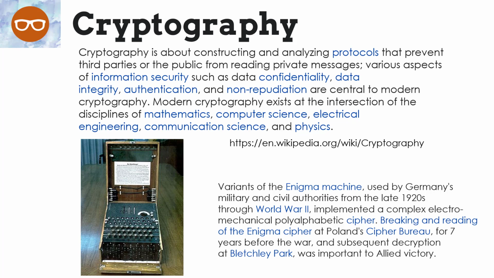Here's a picture of the Enigma machine. Variants of the Enigma machine used by Germany's military and civil authorities from the late 1920s through World War II implemented a complex electromagnetical polyalphabetic cipher. Breaking and reading of the Enigma cipher at Poland's Cipher Bureau for 7 years before the war and subsequent decryption at Bletchley Park was important to the Allied victory. If you'd like to know more about the Enigma machine or about cryptography, all you need to do is go to YouTube and type in cryptography.